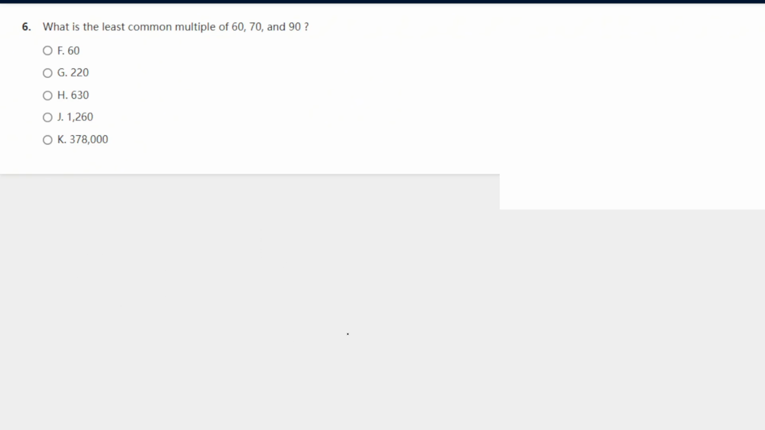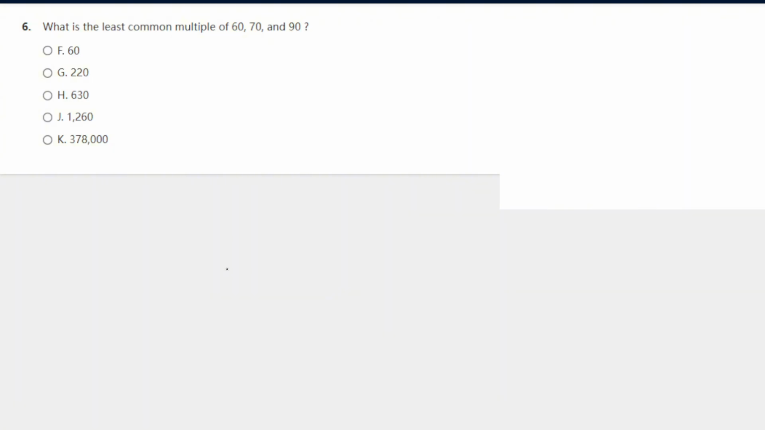Okay, what is the least common multiple of 60, 70, and 90? So for this question, I would honestly just plug it into my calculator. Alright, so we know F is wrong because 60 is the only one that multiplies to 60. And now we could do 220 divided by 70. That does not make a whole number, so that's wrong too. We'll try 630 divided by 60, 10.5. That's not a whole number, so that's wrong too.